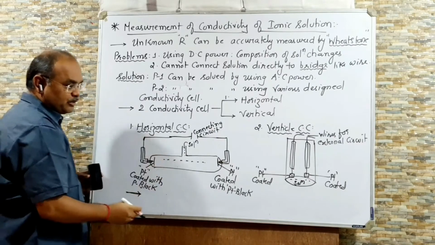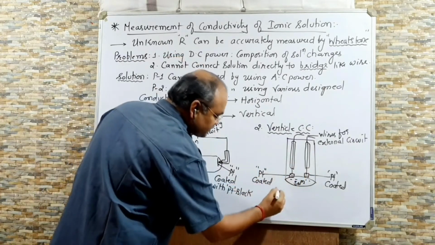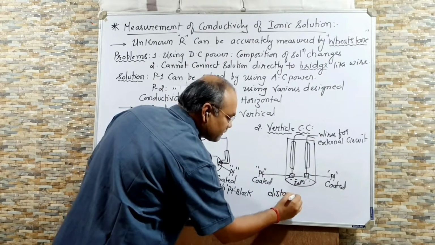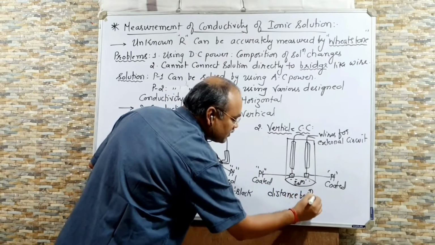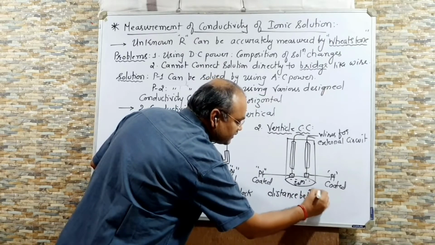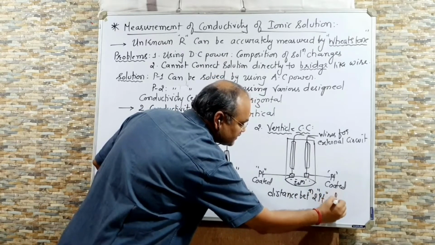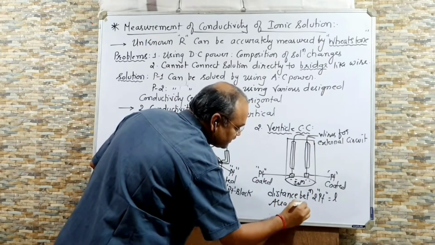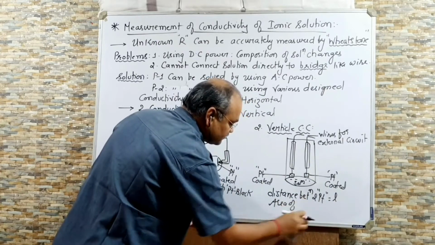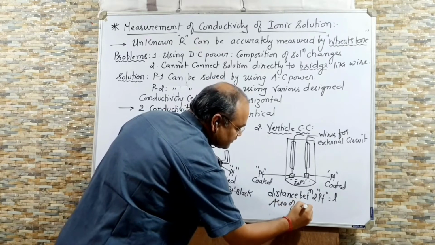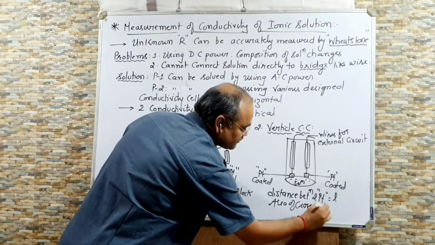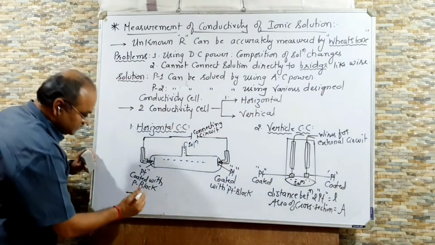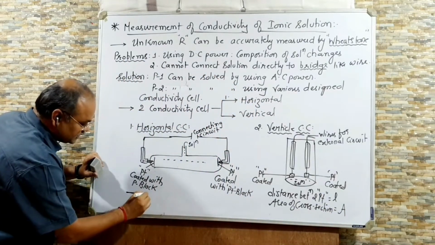Now one more important point, here the distance between two platinum plates is L, and area of cross section is equal to A, right? Now we know the formula.